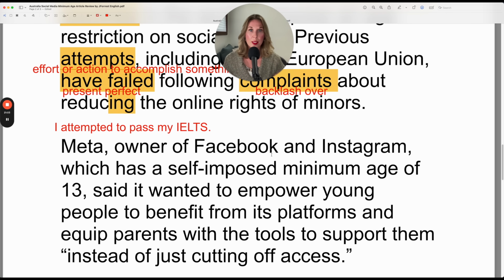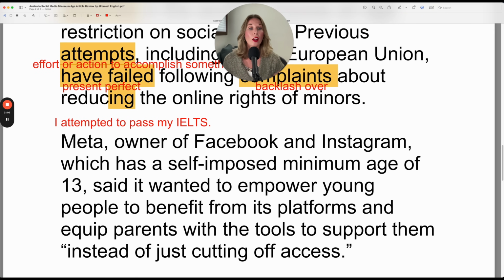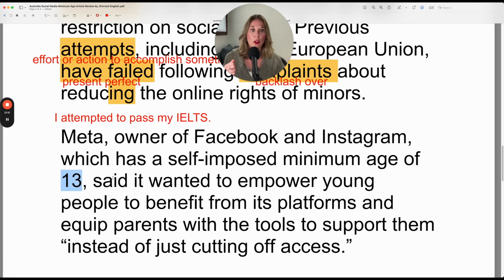Meta, owner of Facebook and Instagram, which has a self-imposed minimum age of 13. Remember, you could say 13 years old. So if the minimum age is self-imposed, who imposed this age on Meta? Meta did. Because if it's self-imposed, it means it's imposed by self. And in this case, the self is Meta, the company Meta. Meta imposed the minimum age. So using self-imposed just lets you know that the government didn't force Meta to do this.